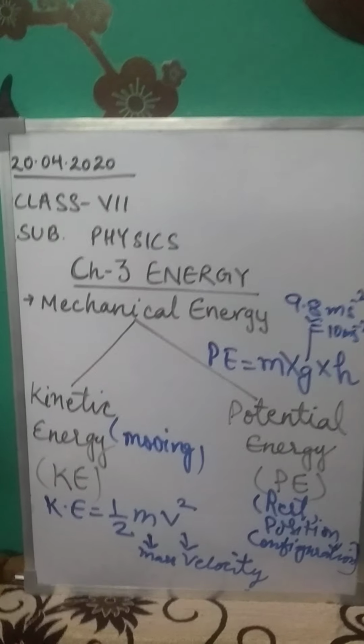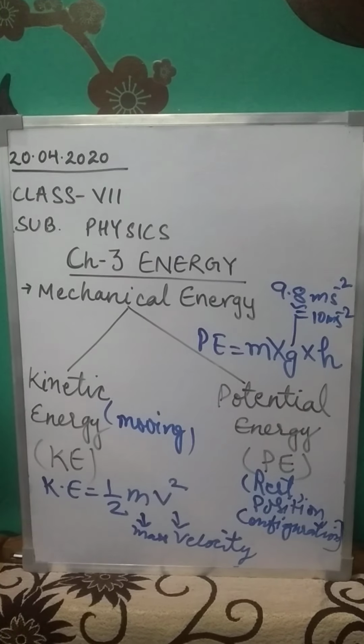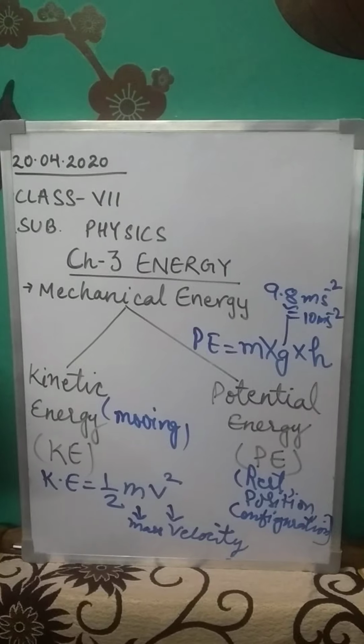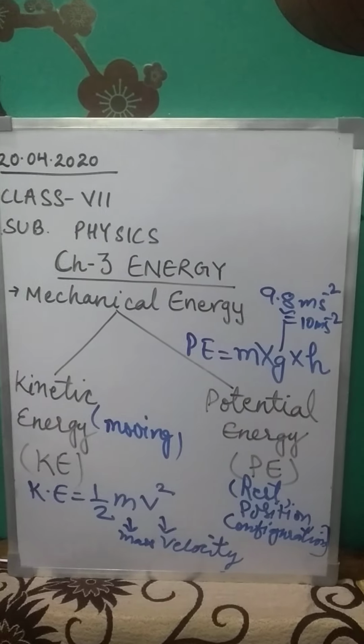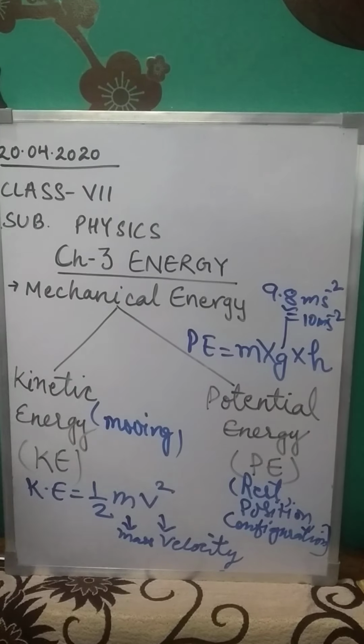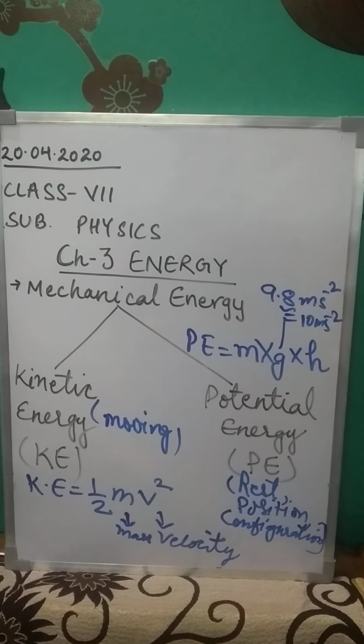Okay. How is calorie related to joule? It's on page number 42. 1 calorie equals 4.2 joule. 1 calorie equals 4.2 joule, class.